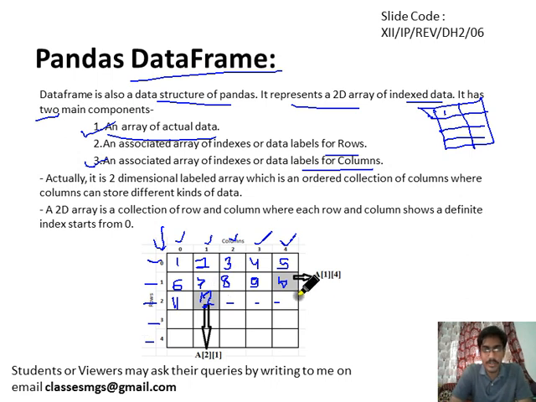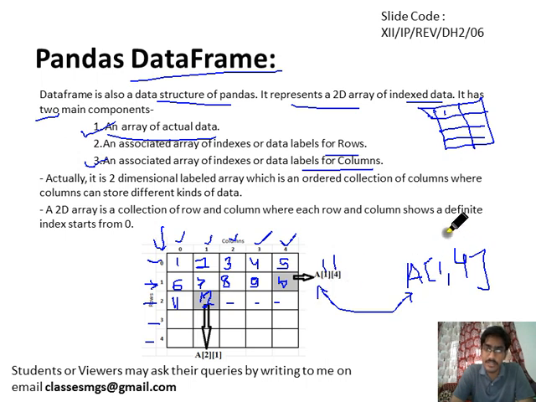If you are familiar with data frames, you know how to find the position of a particular cell. How can we calculate it? We just find out the row number. What is the row number? 1. So 1, then bracket, then what is the column number? 4. So this can also be written like this. If you have attended my class, you might know this. We can also write this like this, and this code will do the same thing. There will be no difference. First row and fourth column.